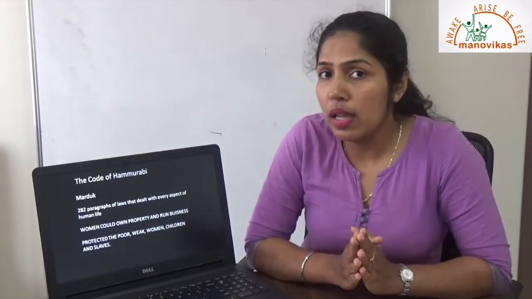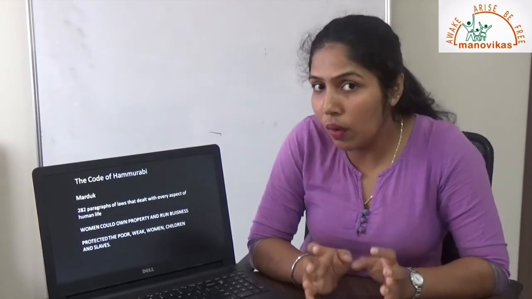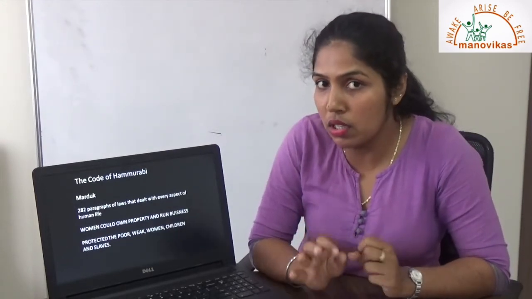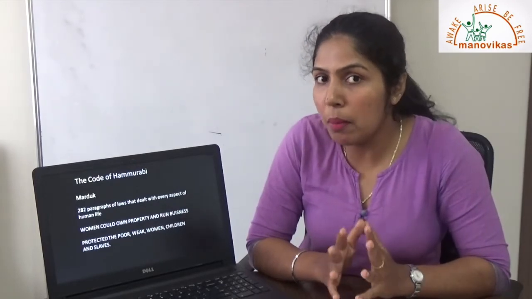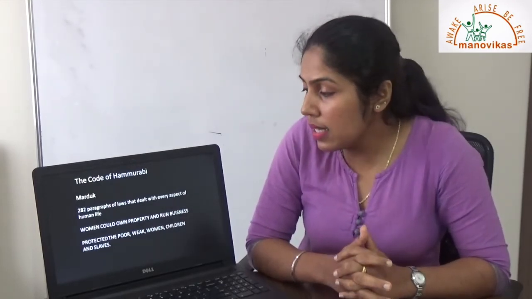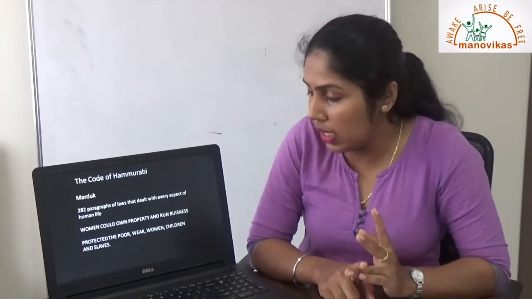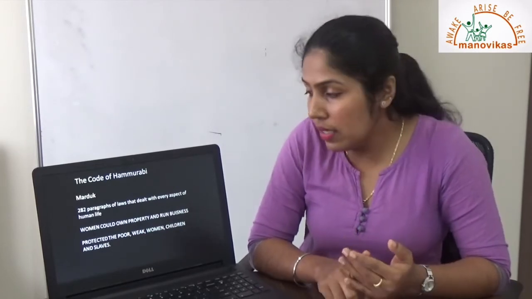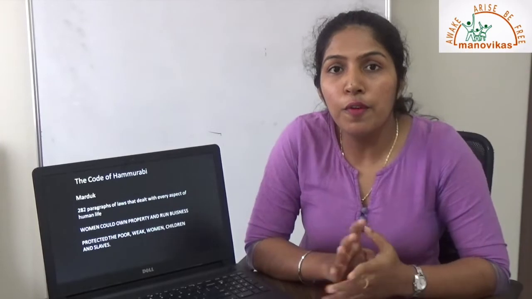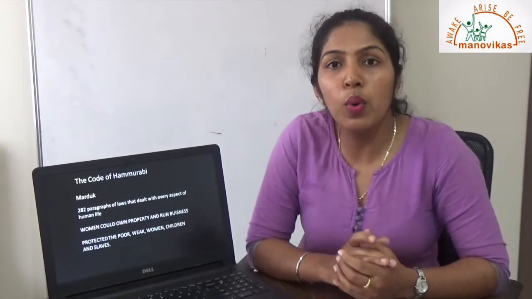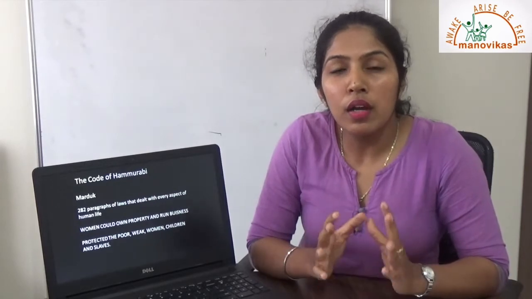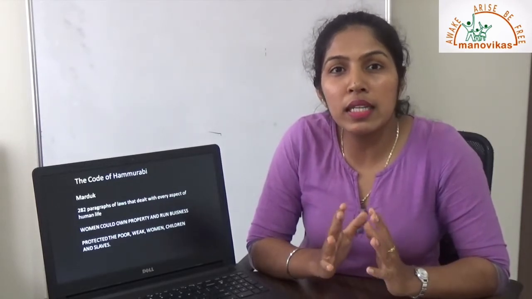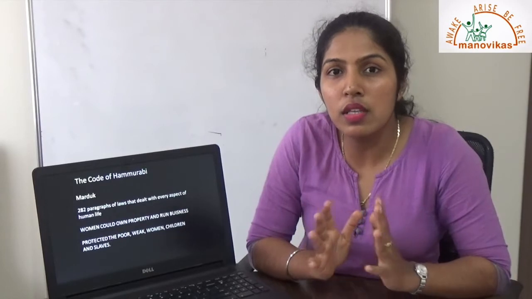The Code of Hammurabi, written on the stone, protected the poor, the weak, the women, children and the slaves from those who had made laws that were creating injustice to these people.